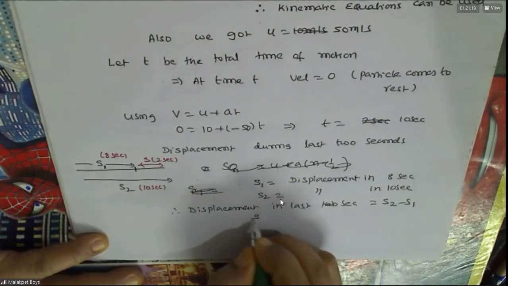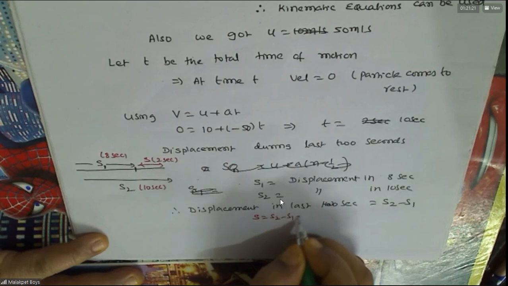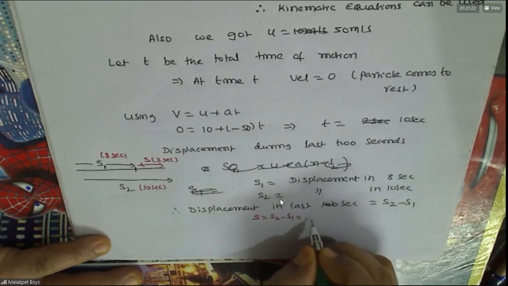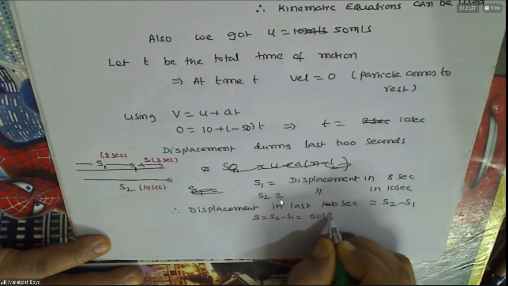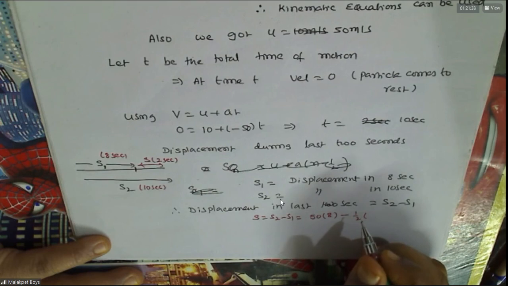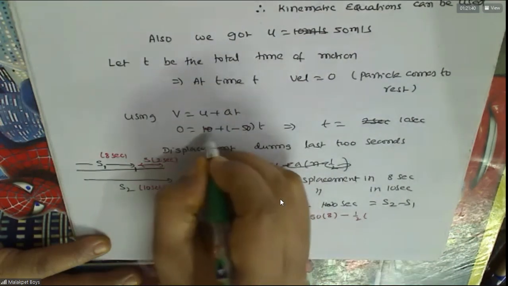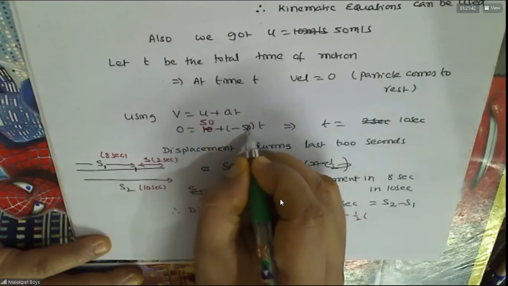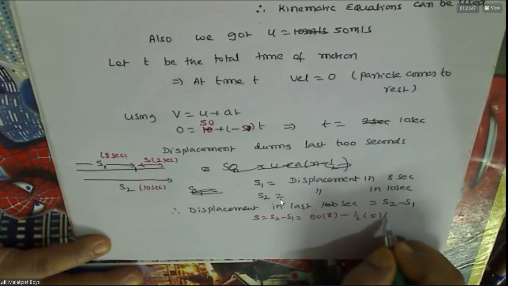Yes, understood, sir. What is the displacement in 8 seconds? ut, u is 0, sorry, 50, t is 8 seconds, minus half a t square. A is how much you got? Minus 5. So this is 50 into t minus 5 into t square.